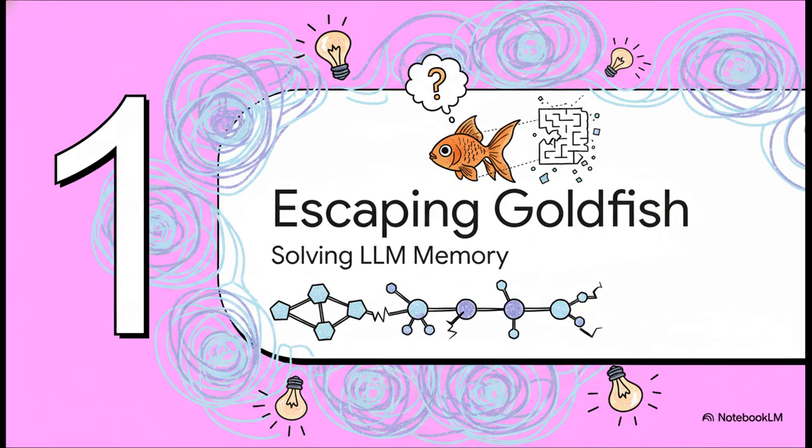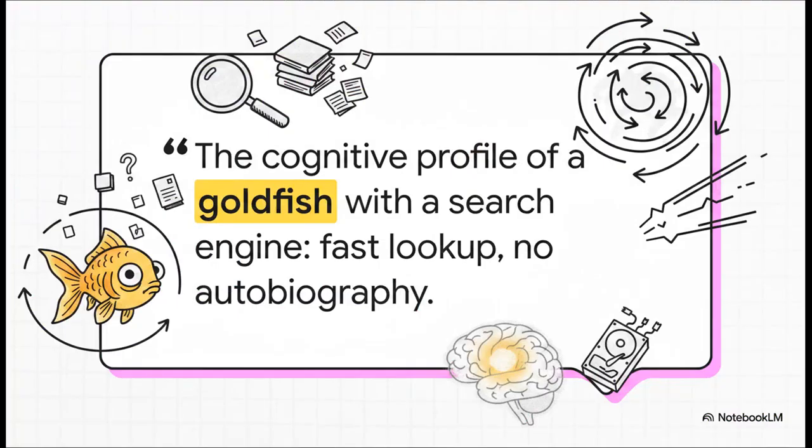Section 1. Escaping goldfish memory. First, we really need to understand the fundamental failure in standard agentic memory systems today. Think about how most agents operate right now. It's basically the cognitive profile of a goldfish with a search engine. They have incredibly fast lookup, sure, but absolutely no autobiography. They either read floods of tokens and immediately forget them, or they rely on some bolted-on vector database.